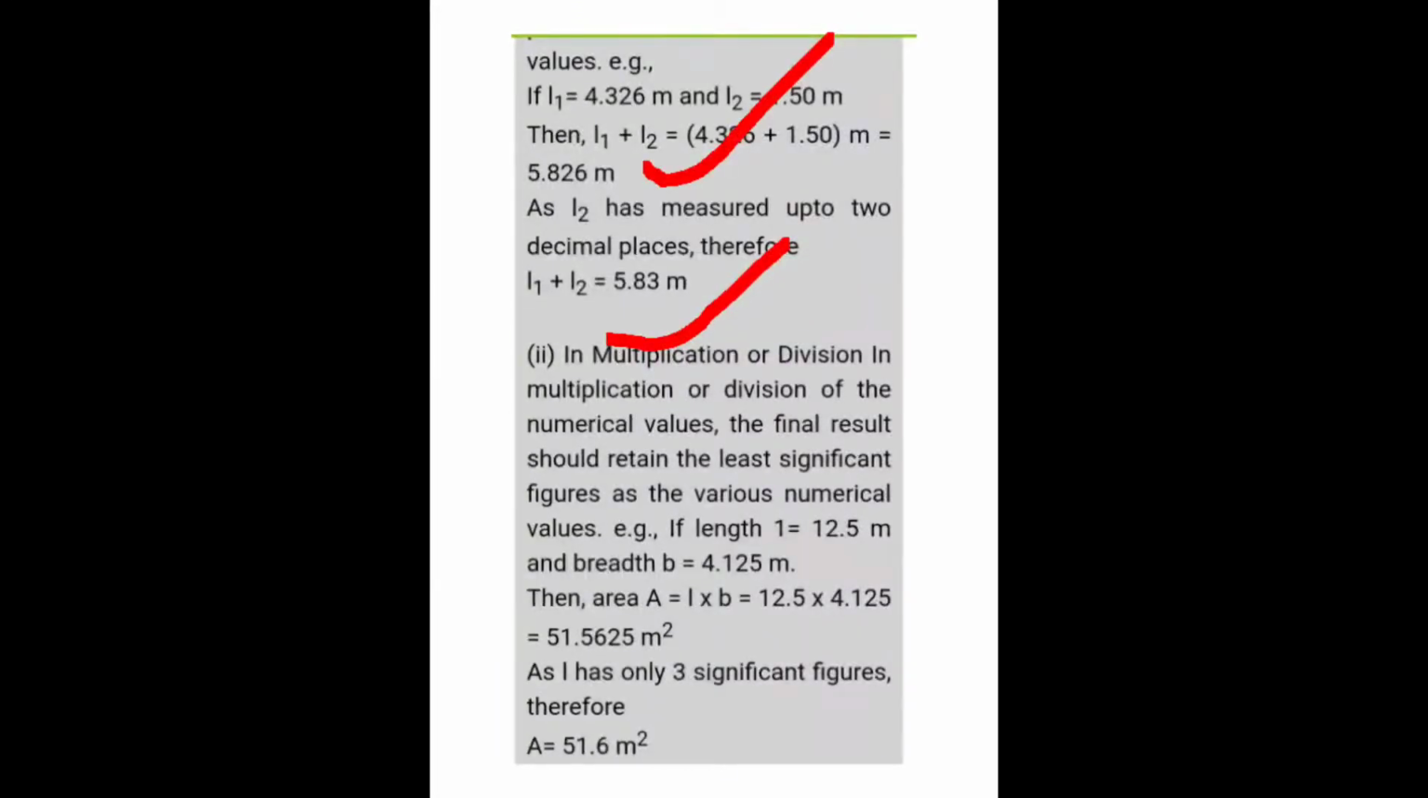Next, multiplication or division. In multiplication or division also we use this rounding off or significant figure concept. So length into breadth you have, you see, so this is length into breadth. The question was to convert this into 3 significant figures. So 3 significant figures means 51.5. After 5 we have 6, so 6 is more than 5, so 5 will change into 6. So this is 3 significant figures.